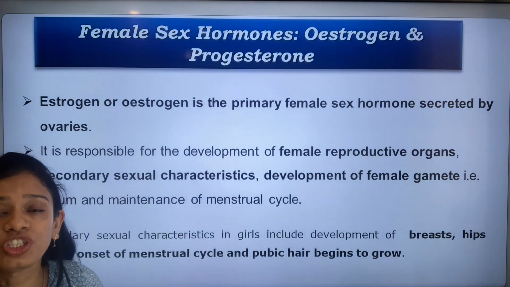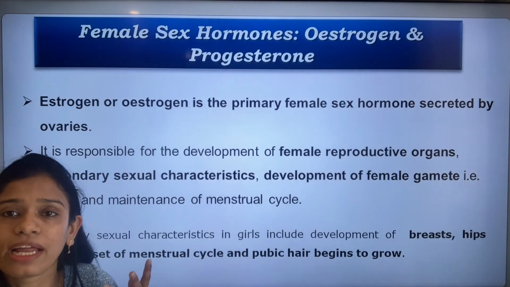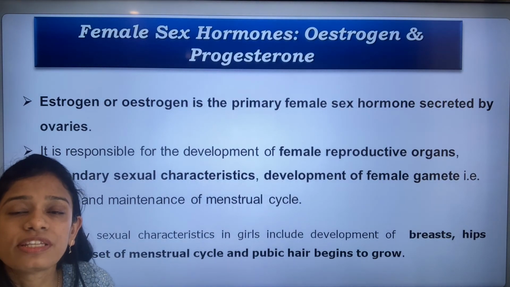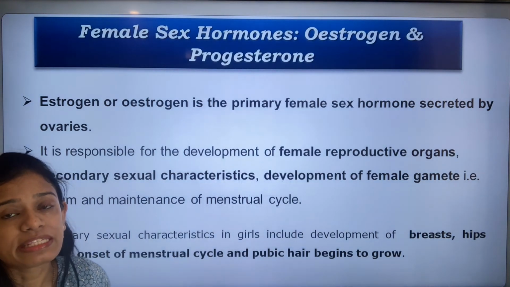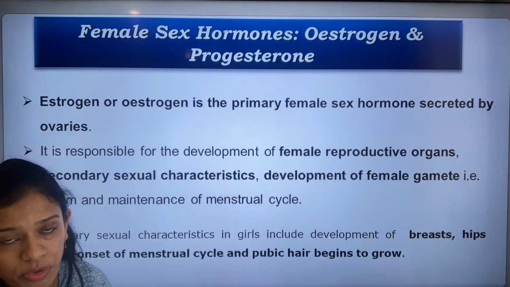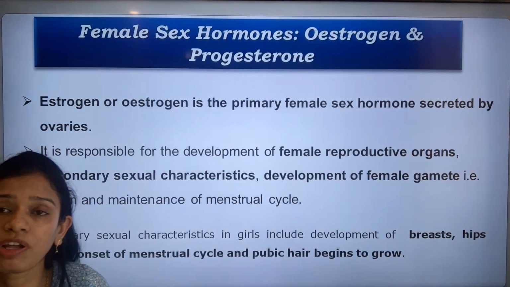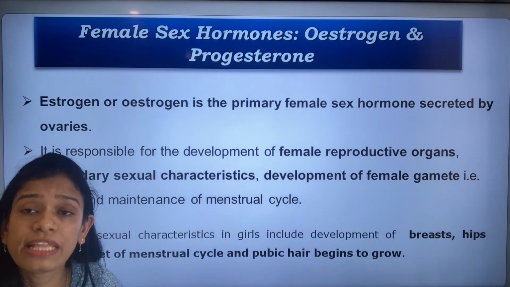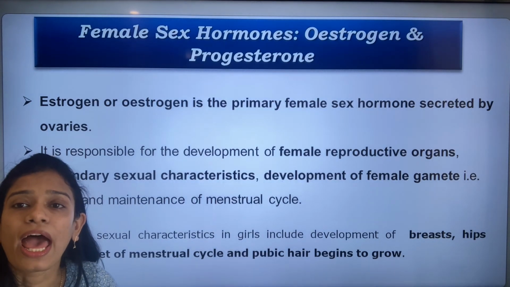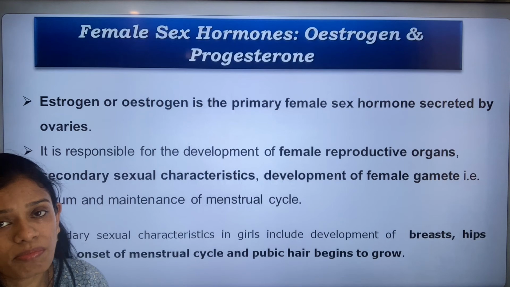So these are the few changes that happen due to the secretion of the female sex hormones, oestrogen and progesterone: development of the breasts, widening of the hips, development of the pubic hair, and also onset of the menstrual cycle.